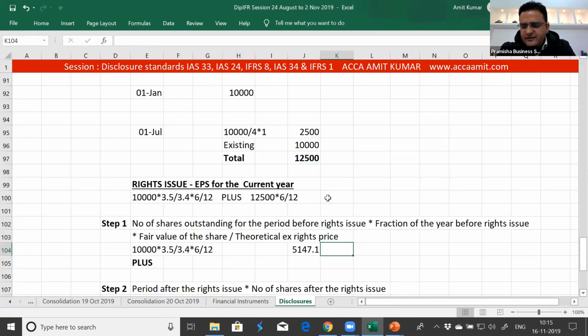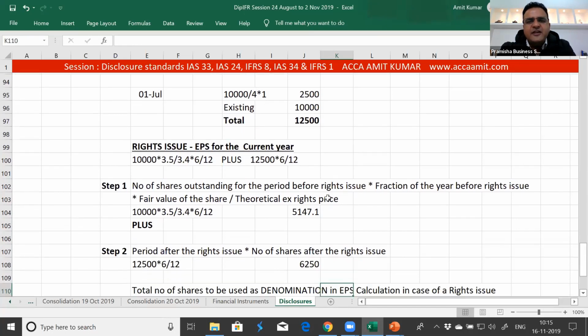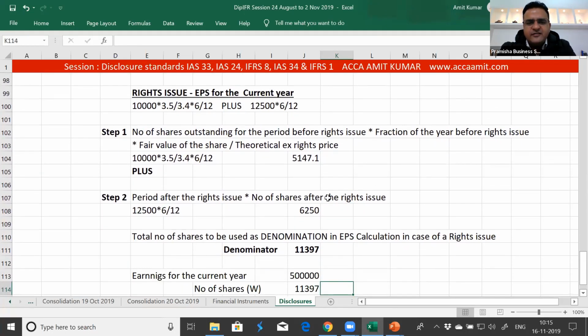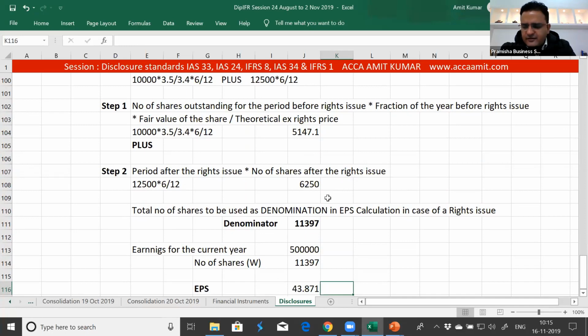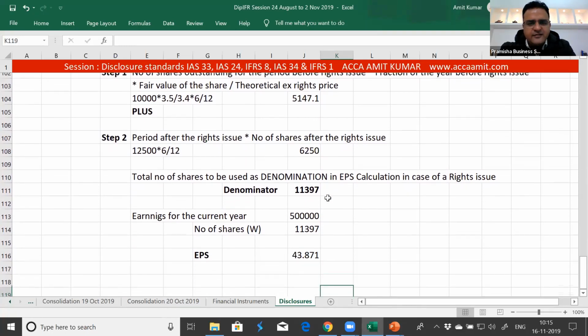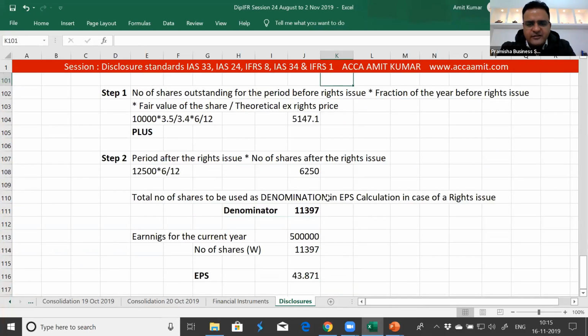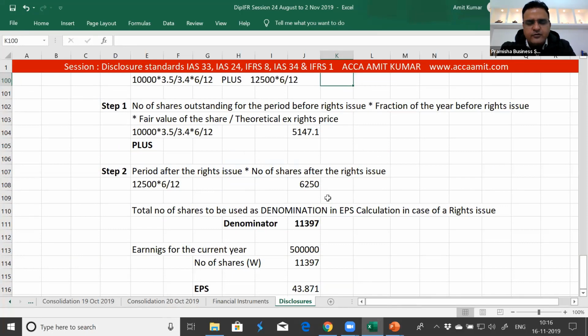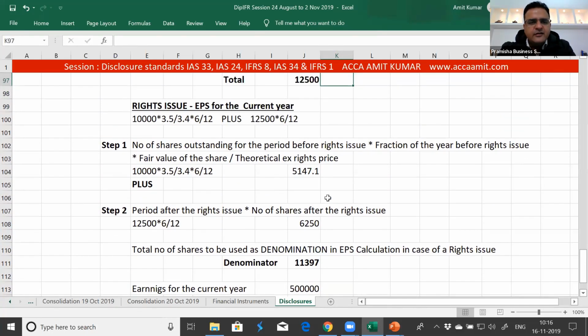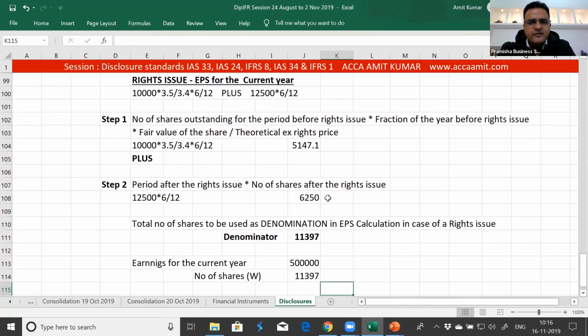Did you ever think that this EPS calculation for a rights issue was done on the basis of this? The reason behind it. Hope this is clear. And you do not have to mug up this formula. How this formula has been arrived at is the reason behind it. Hope this is clear to everyone.